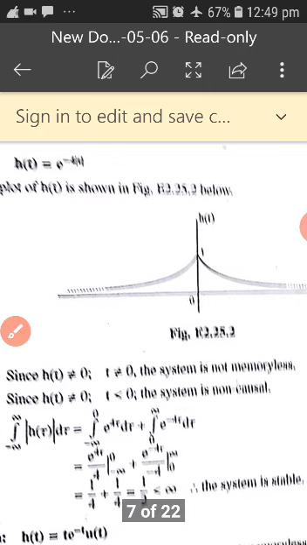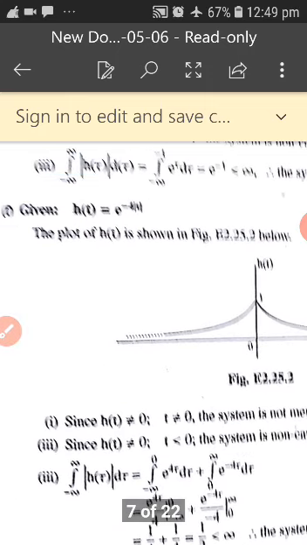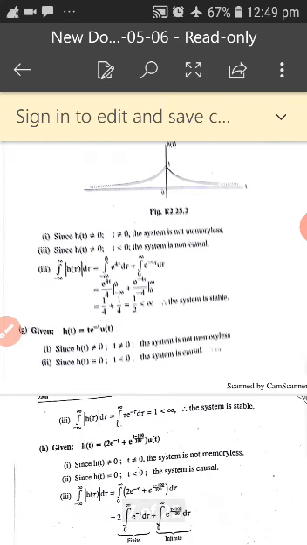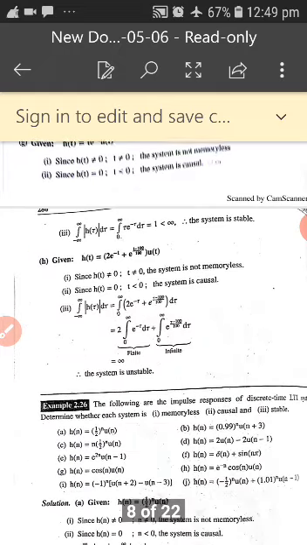So next we will go for another problem. H of t is equal to e to the power of, I think it is not clear there. We'll go for the next problem. You can just see it in your textbook. Similarly, you can do all other problems like this.